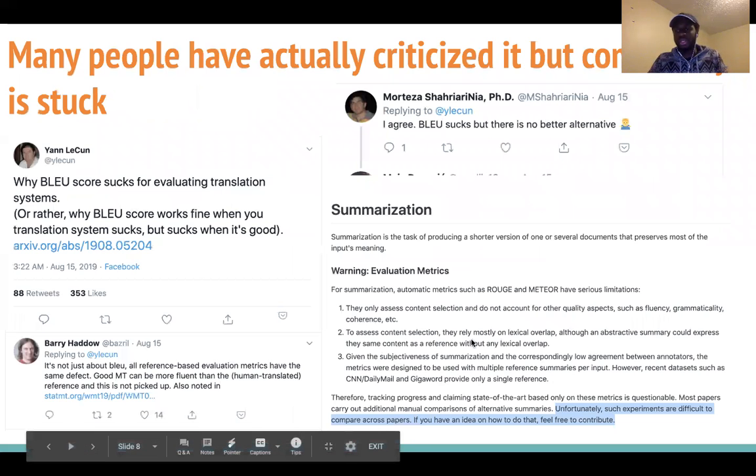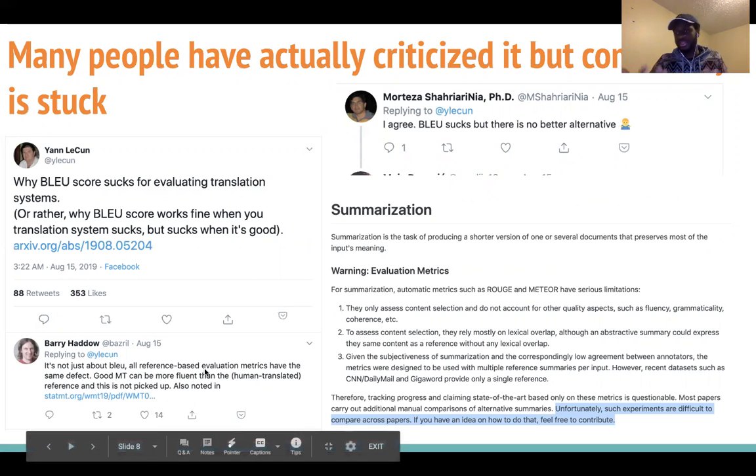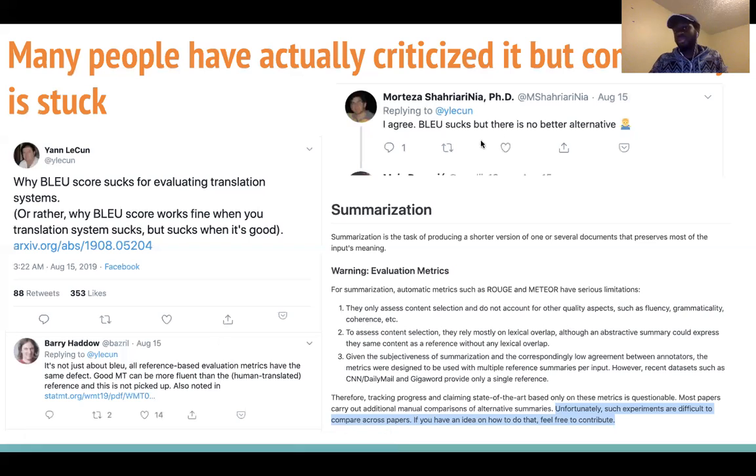And you would find sentiment like that across Twitter, where people would say that the BLEU score sucks, and that all reference-based evaluation metrics, which basically count words, have the same defect. Similarly, people would say, oh, this score sucks, but there's no alternative. And on a repo that tried to rank summarization models by how good they are, there's a big warning: evaluation metrics ROUGE and METEOR have serious limitations. So we found that very, very suspicious and decided to work on that problem.